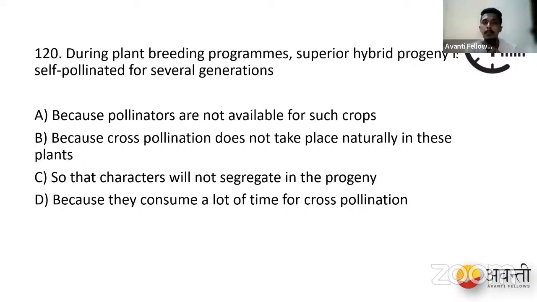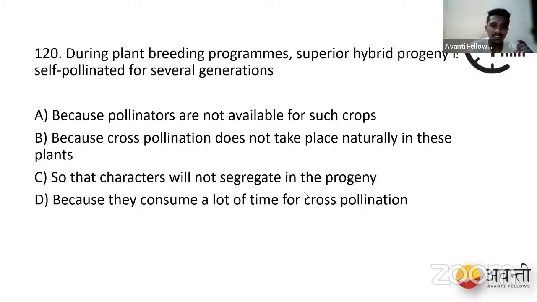When cross-pollination happens, what happens? The characteristics get interchanged. Whatever hybrid quality we have created would definitely become diminished or would disappear, right? Or it would get mixed up. So that is why we always choose self-pollination for hybrid plants so that the characteristics are very well preserved.